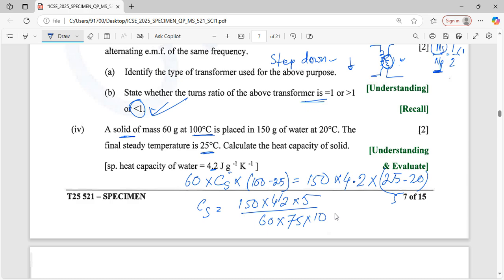So here the zeros cancel, 15 over the 4 and the 60, here comes 5 15, and here the 4 comes 2, that is 21, here 3 3 7 3, 5, 7 by 10 means 0.7 joule per gram per Kelvin. That's the answer.